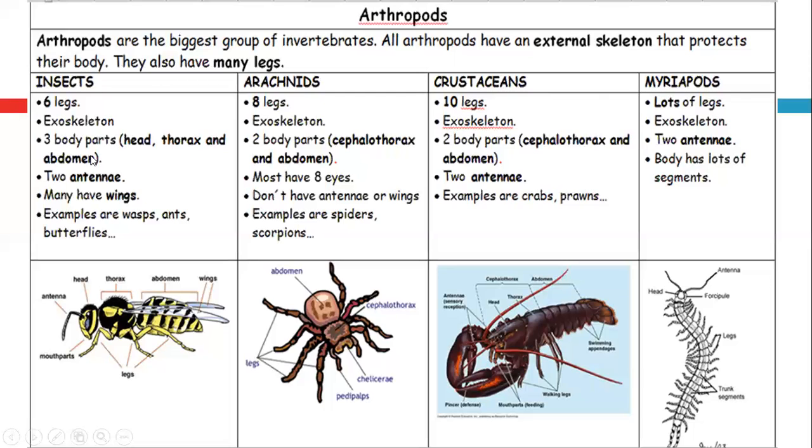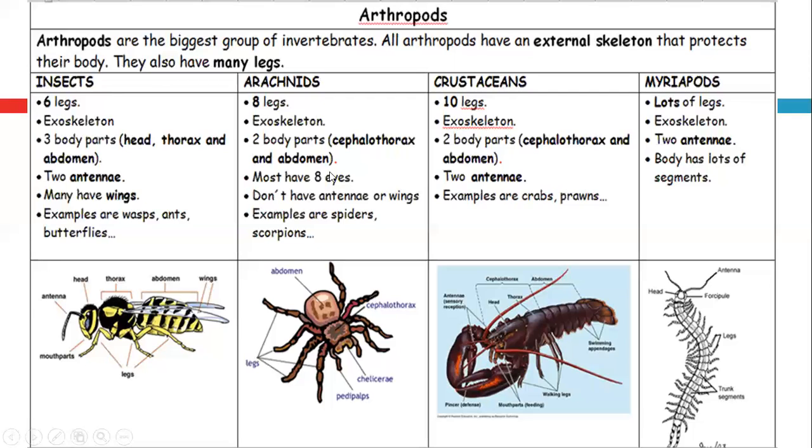In insects, we have 3 body parts. In arachnids and crustaceans, we have 2 body parts. Head and thorax. Head and chest. Thorax means chest. Head and chest are one part, and the abdomen is another part. But in the case of insects, they have head, thorax, and abdomen, 3 parts.